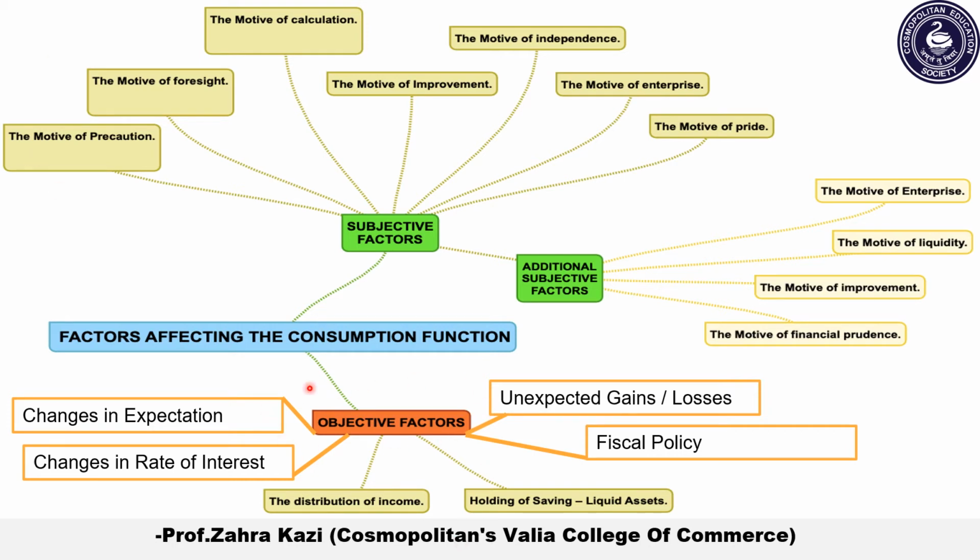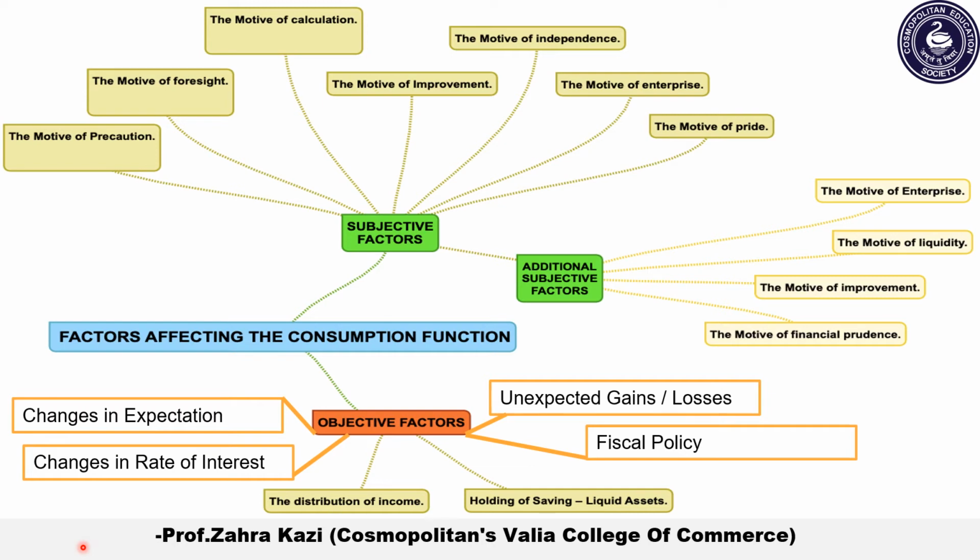Next are the objective factors. Objective factors also cause a shift in the consumption function. Let's see which are those objective factors. The very first one is unexpected gains or losses. That is, when unexpected gains or losses take place, the people's consumption level changes suddenly.